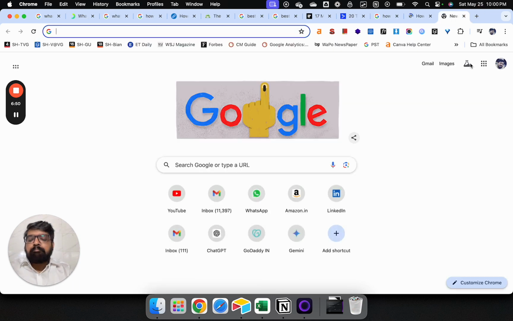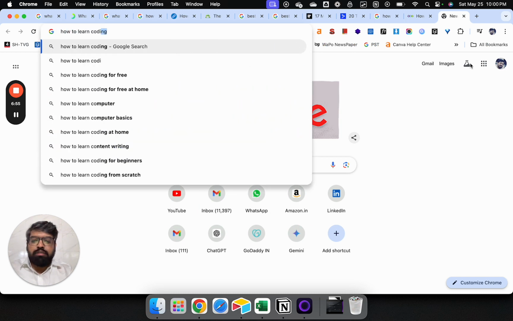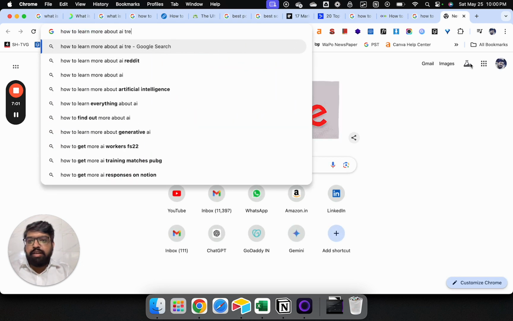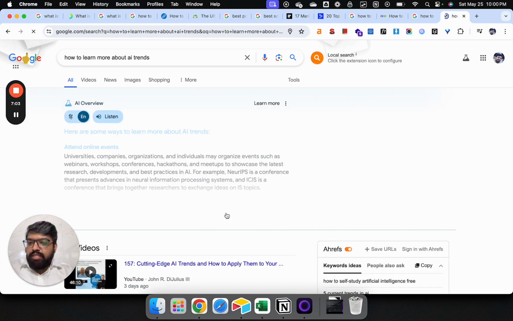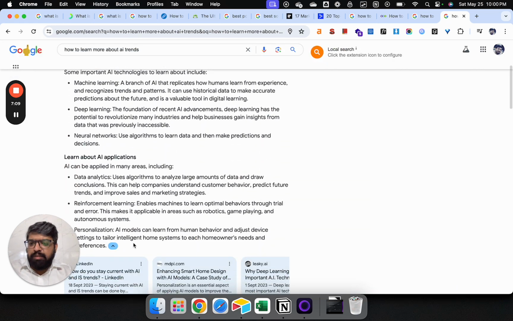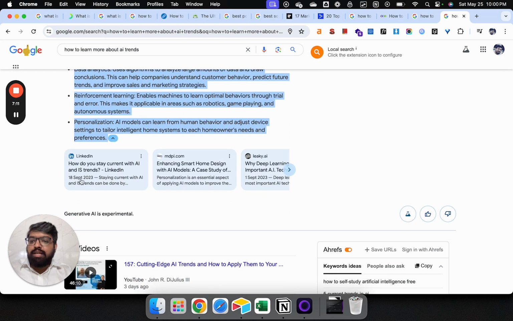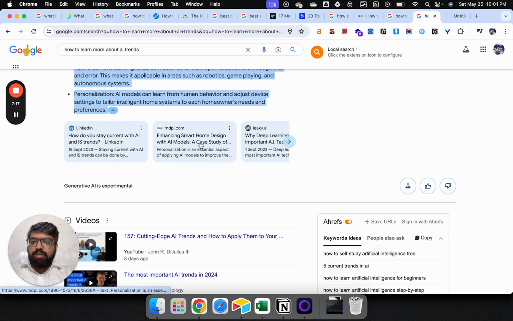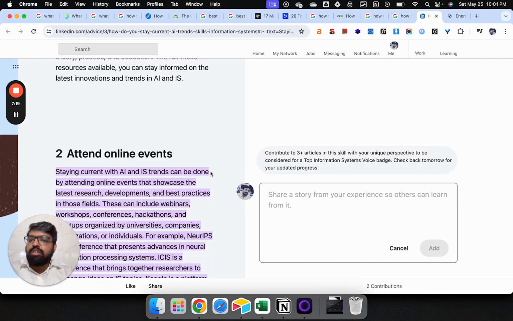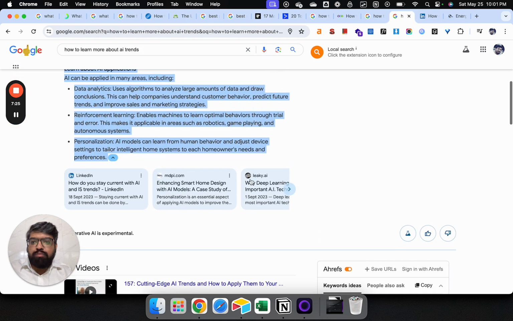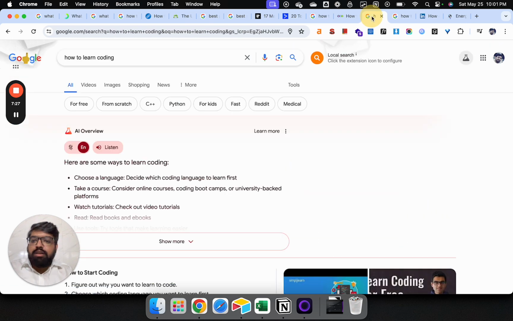Same thing, let's say I want to learn coding, for example, how to learn coding. Or let's say how to learn more about AI trends. Let's see for these queries if AI search is coming. Yes, for this Google has generated an AI summary, but if you see, the AI summary is very basic, about 200 words, and Google has also listed all the websites from where it is generating this summary. And now if I want to read more, then I need to click. So this is how basically the website clicks will play out. It is taking me to multiple websites if I need to learn more about AI trends. Same thing with coding as well.